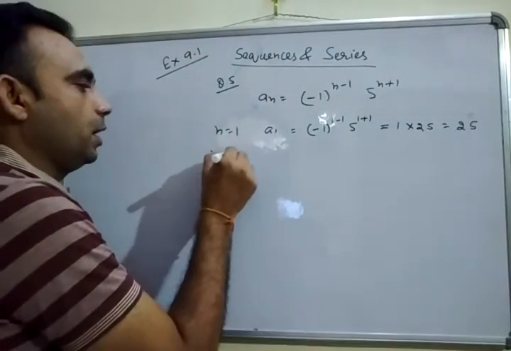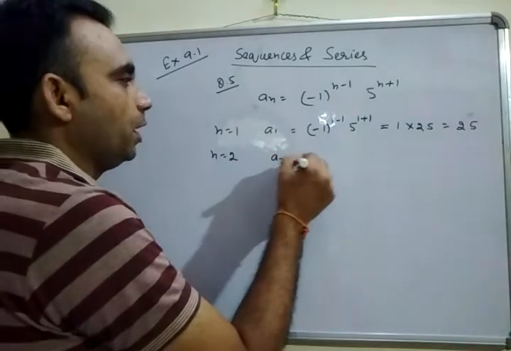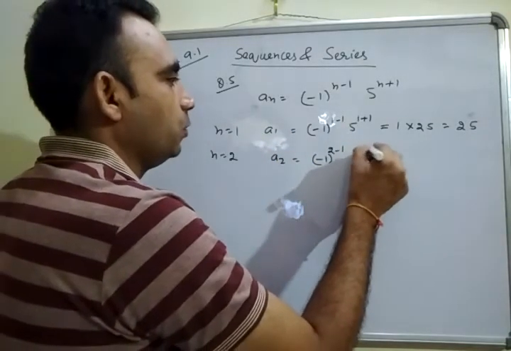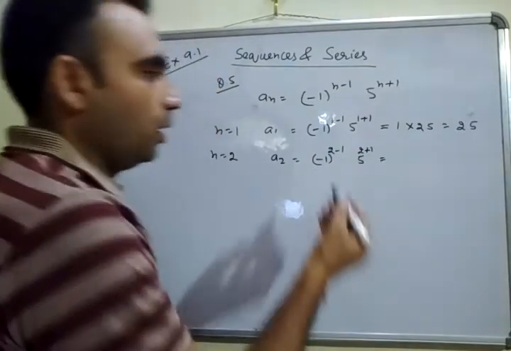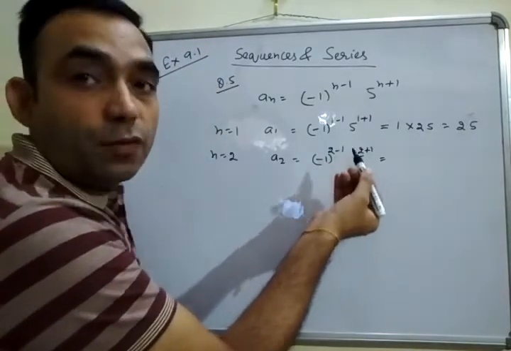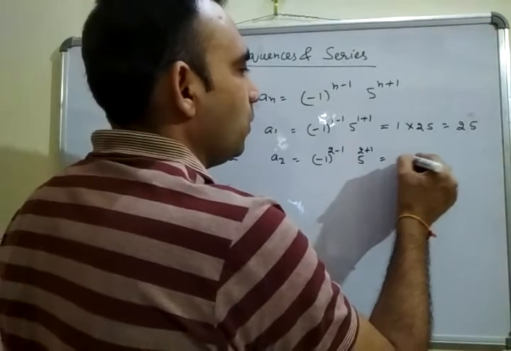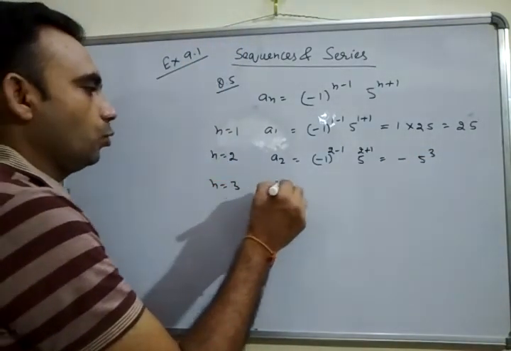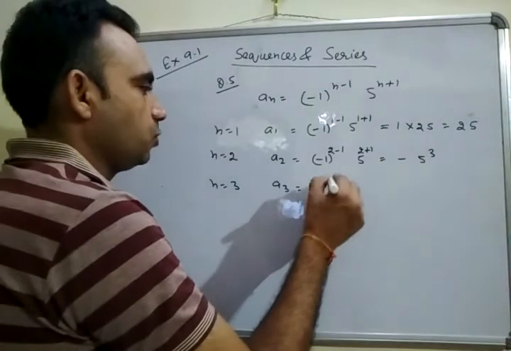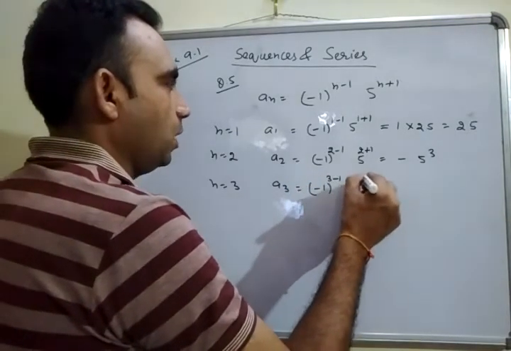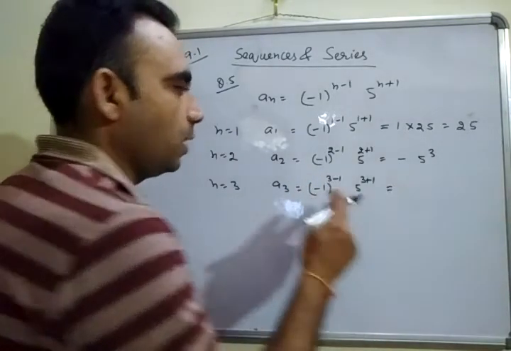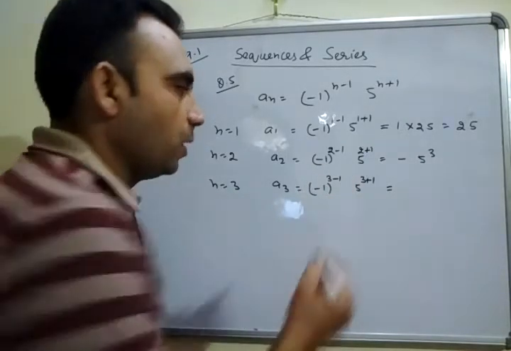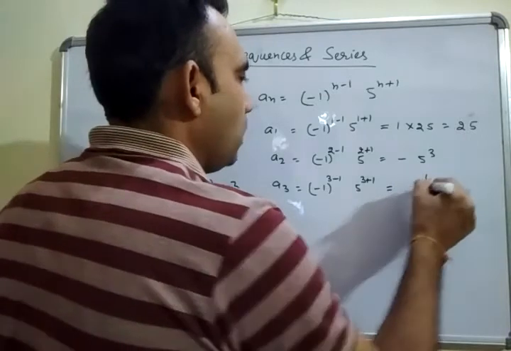If we take n is equal to 2, a2 is (minus 1) to the power 2 minus 1 times 5 to the power 2 plus 1, which is (minus 1) to the power 1, that is minus, times 5 to the power 3. Again n is equal to 3, so a3 is (minus 1) to the power 3 minus 1 times 5 to the power 3 plus 1. (Minus 1) to the power 2 is plus 1, and so the term is 5 to the power 4.